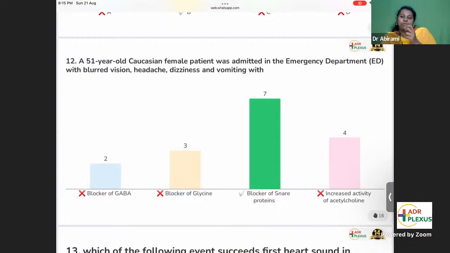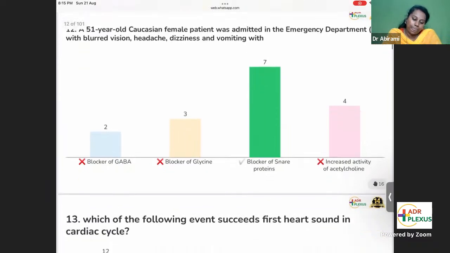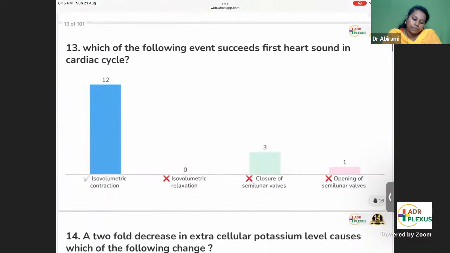See, what are the SNARE proteins? We discussed these SNARE proteins. Synaptotagmin, synaptobrevin, syntaxin, SNAP25. The four SNARE proteins: synaptotagmin, synaptobrevin, syntaxin, and SNAP25. These are the SNARE proteins. Which of the following events succeeds the first heart sound in the cardiac cycle? Yes, most of you are right. Isovolumetric contraction.